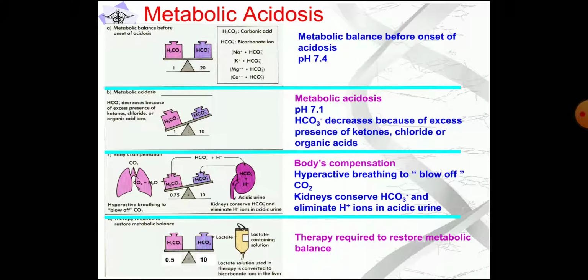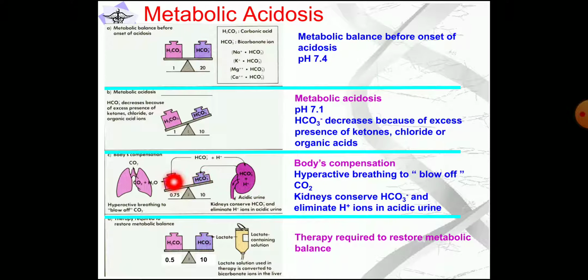Then the compensation starts first by the lungs. Lungs increase the carbon dioxide exhaled in large quantity, so that the carbonic acid is slowly decreasing, and the bicarbonate level is slowly coming to the normal, and then the kidney also tries to excrete the hydrogen ion, and also there will be increased reabsorption of bicarbonate. So deficiency of bicarbonate is tried to be corrected.